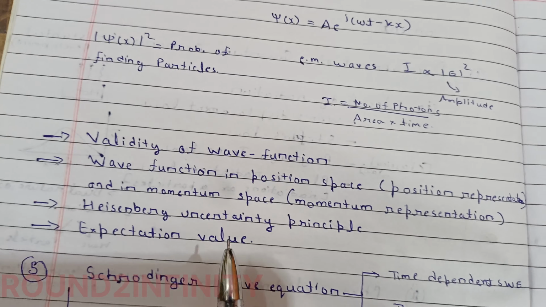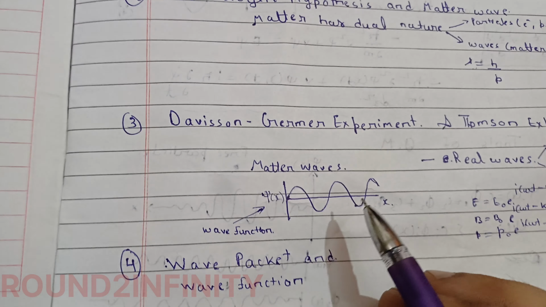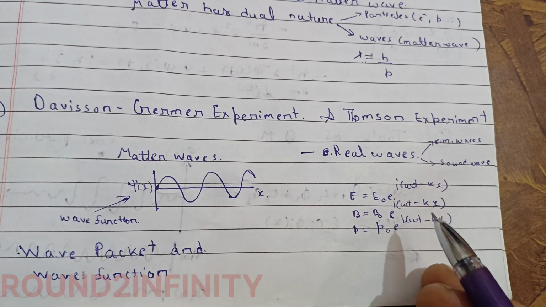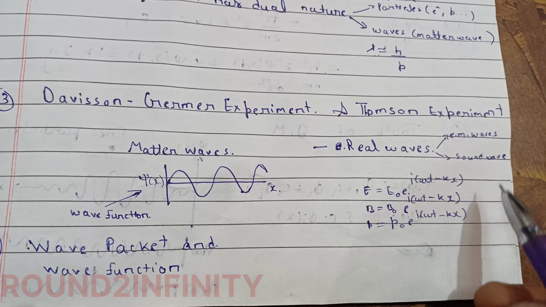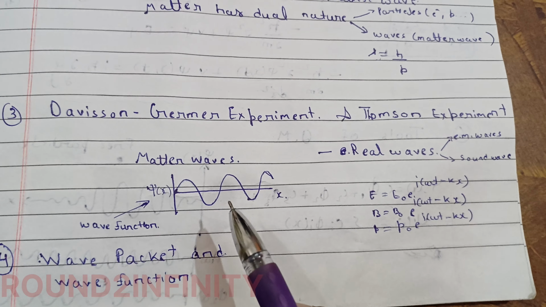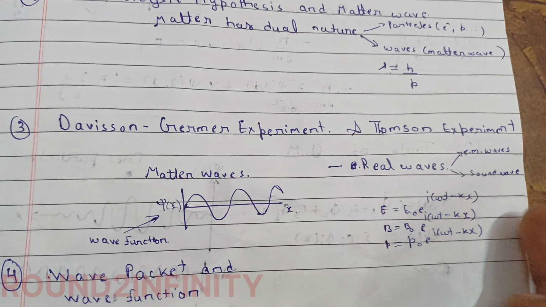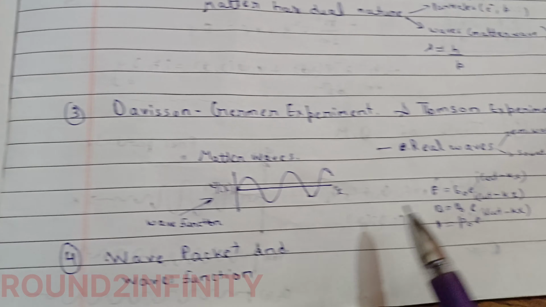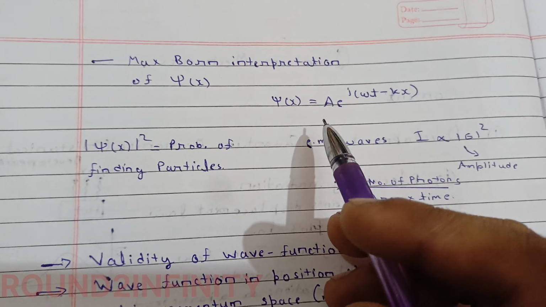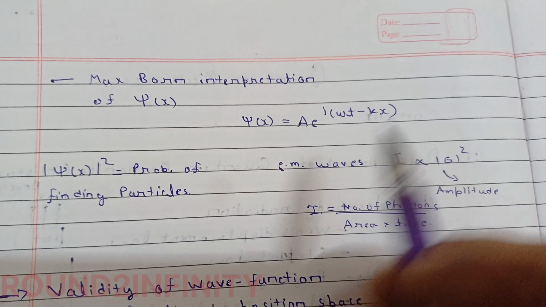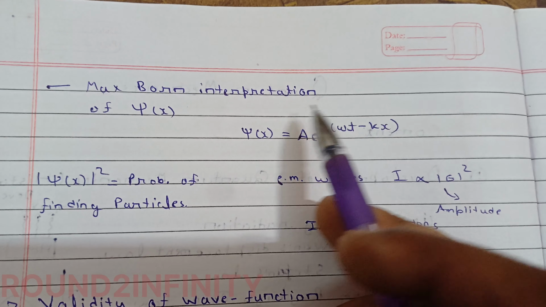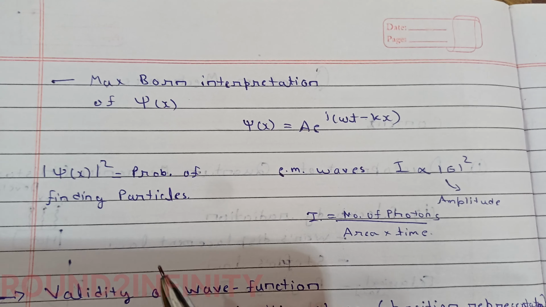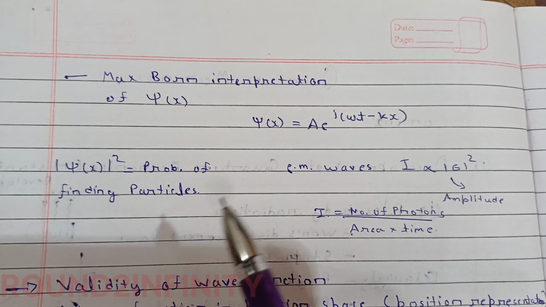See, if there is something oscillating, that should be oscillating, otherwise it can't be a wave. So we consider that this right hand side form will be the same for that wave also. So we considered this wave function, and it can be written in this form. So phi x can be written as exponential i(omega t minus kx). We just introduce this form for the wave function. So this was the Max Born interpretation.